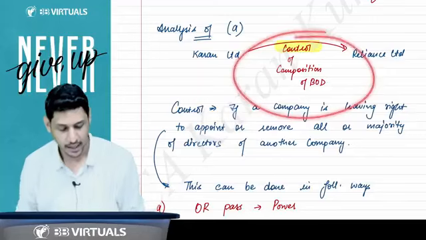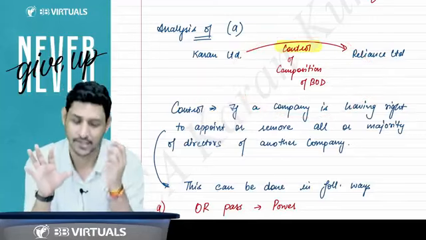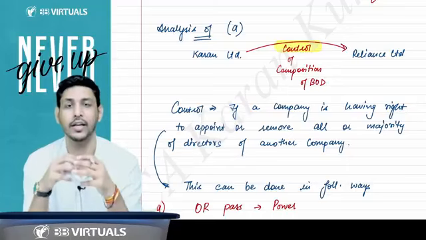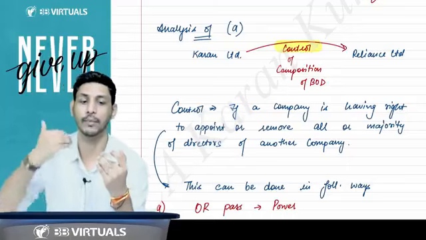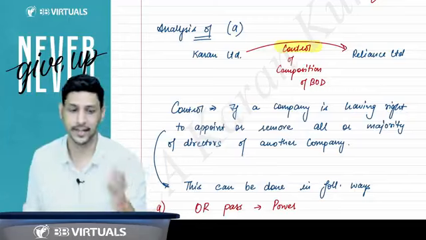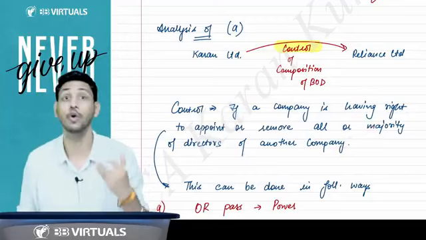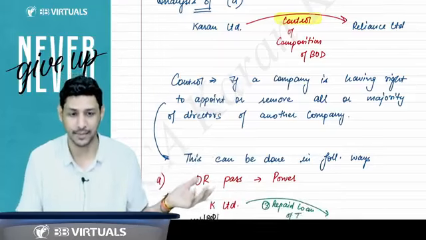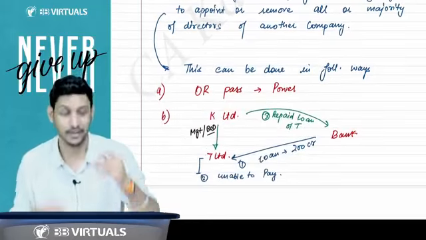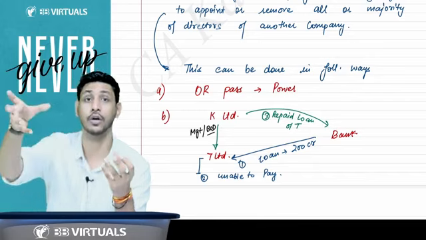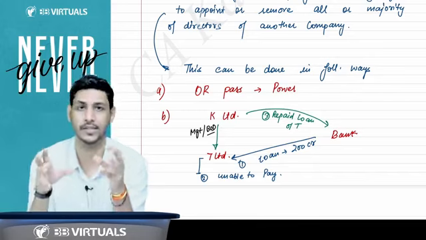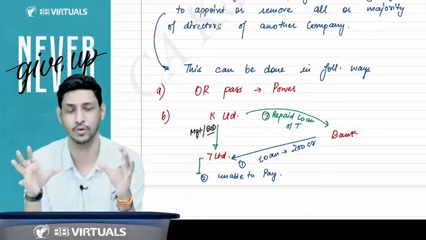Sir, it is written in the law and in the book that it is about controlling. How do you control the composition? That you are able to appoint or remove all or a majority of the directors, that I have told you. But how will you get that? That is just for knowledge. I am telling you how you can get the right to appoint or remove all or a majority of the directors. You know, a director is appointed by passing an OR, an ordinary resolution.